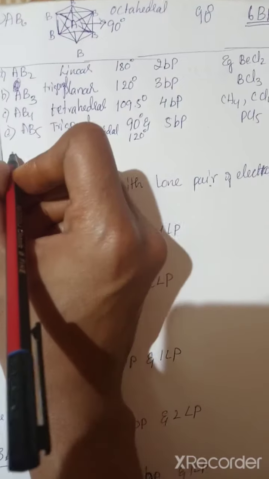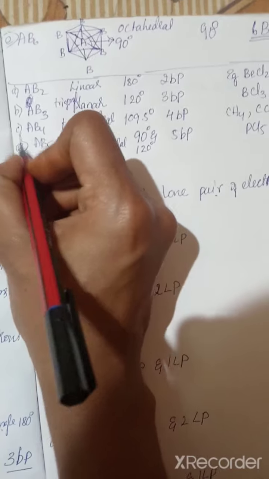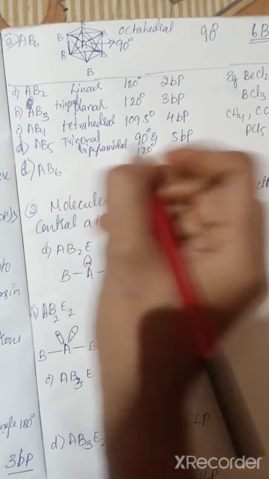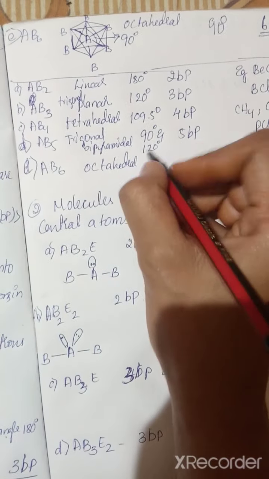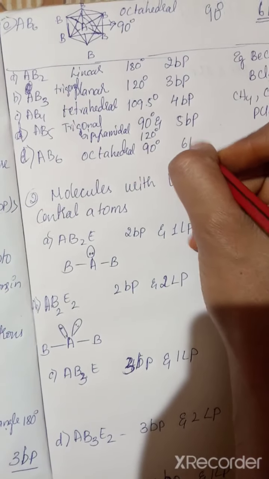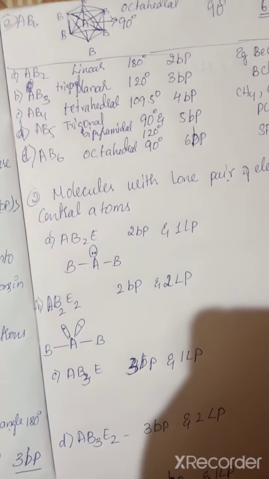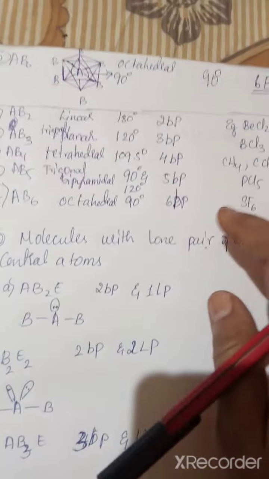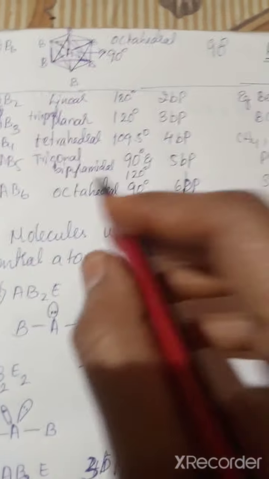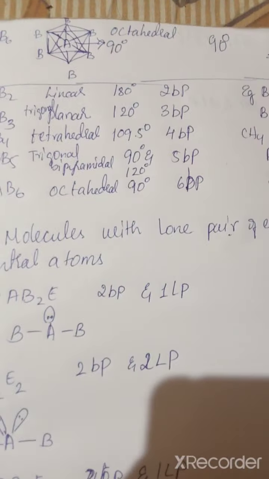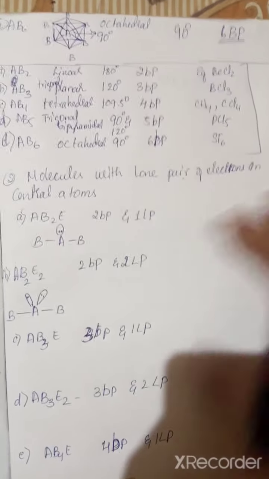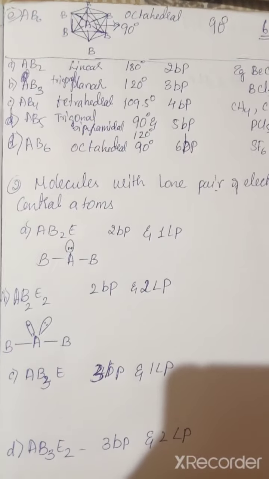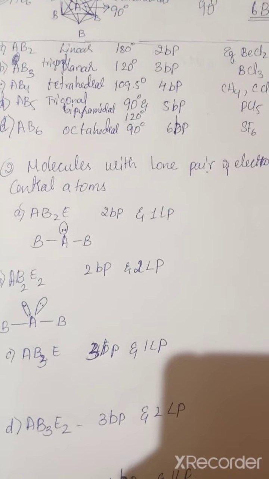Is it clear? And last one, AB6, which have the octahedral structure. All the angles are 90 degree angle, and 6 bond pair of electron, and SF6 is the example. This is how we write molecules without lone pair of electron. Next is the molecule with lone pair of electron on the central atom. On a central atom with the lone pair, how many lone pair of electrons are present?